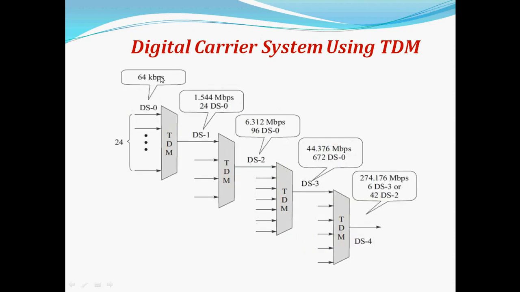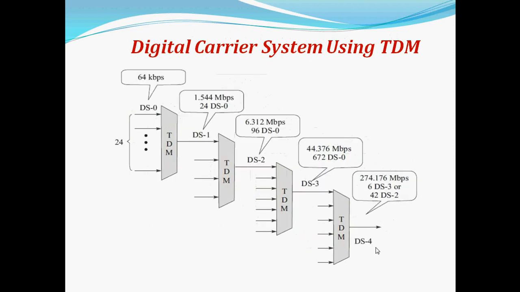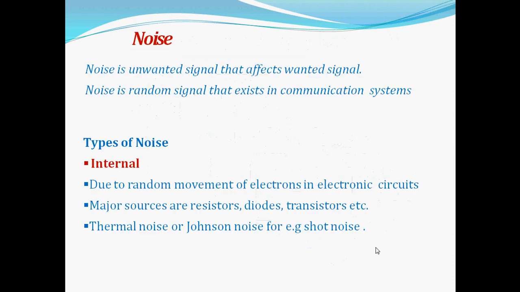For TDM, 64 kbps is the signal. So DS0, 24 users we initially have here for time division multiplexing. 24 such digital systems are used here, and accordingly different time slots will be allotted to each one, and at last we have DS4 as another level. So cyclically this will be working here. So we have seen multiplexing, the types of multiplexing, and its examples.